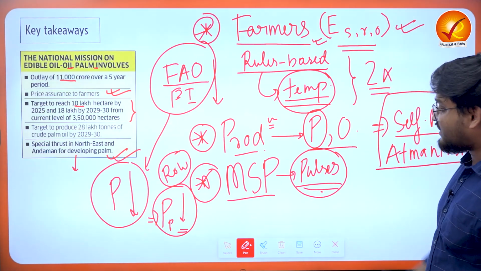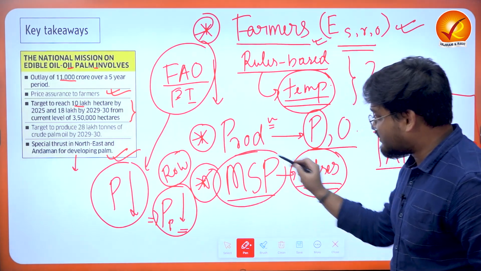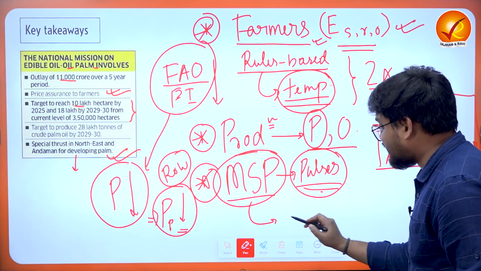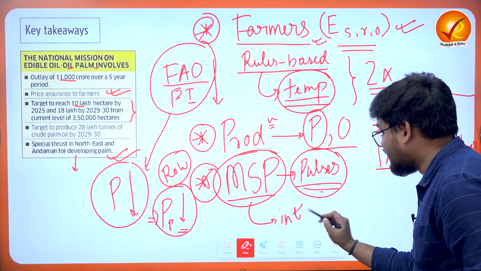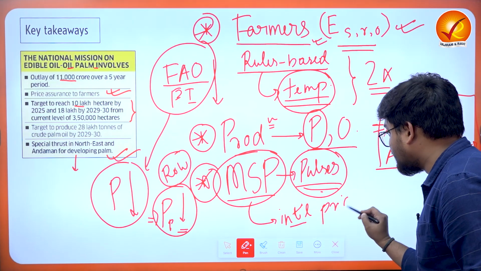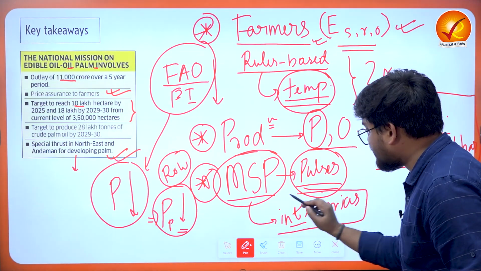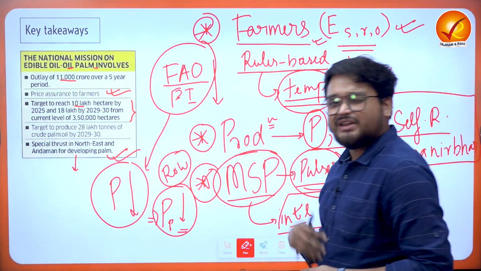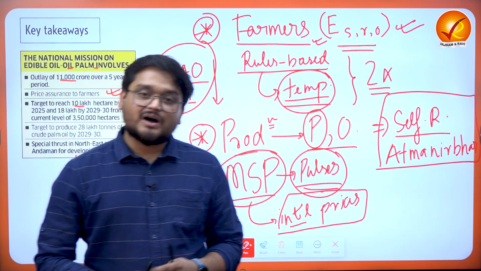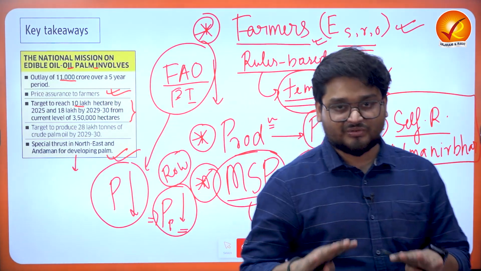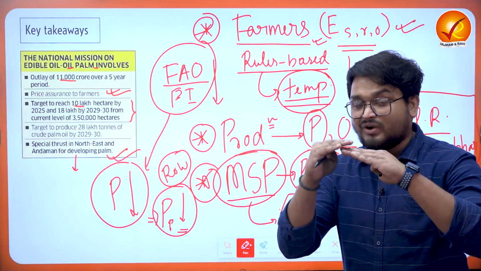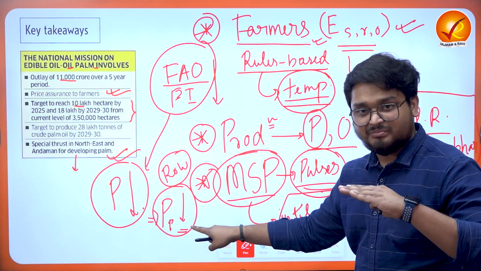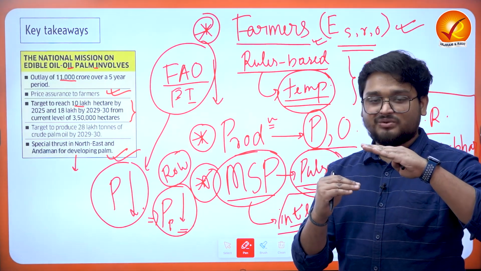This is where the minimum support price regime, or MSP regime, has to be made more compliant with the international prices. So the convergence of MSP with international prices must be there. Because MSP is a policy where the government of India is trying to promote a minimum price floor for the farmers. Now what happens if the import prices of pulses have gone below the price floor?